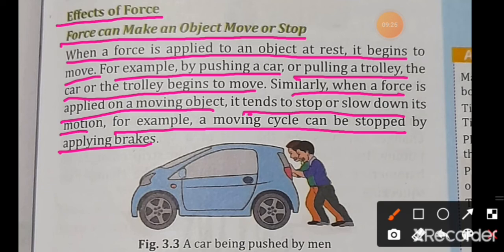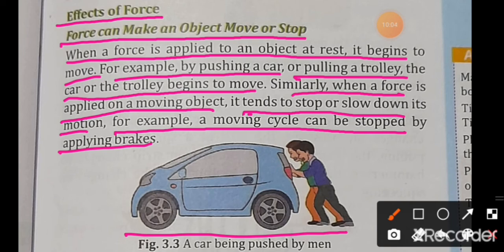You can see in this picture, two men push the car, or a trolley begins to move. Similarly, when we apply a force on a moving object, it tends to stop or slow down its motion, like when we apply the brake of a bicycle, it stops or slows down. That means force can make an object move or stop.